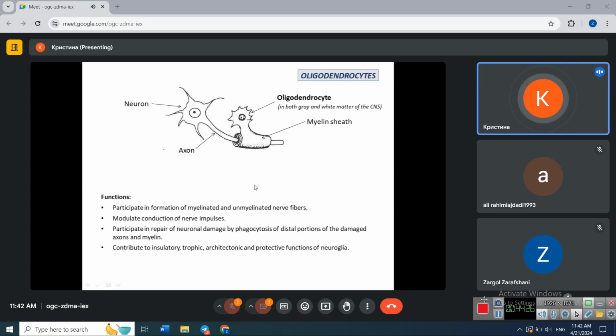Also, they participate in repair of neuronal damage by phagocytosis of distal portion of the damaged axons and myelin. And also they perform insulation, trophic function, architectonic, and protection function as other types of neuroglia.